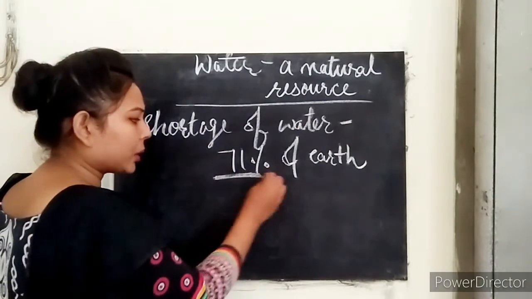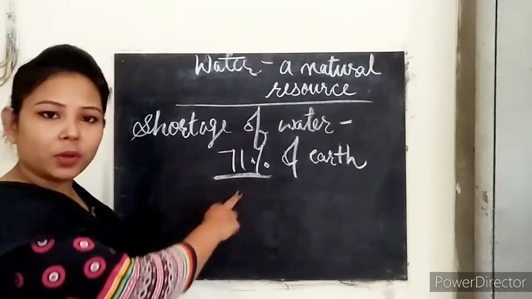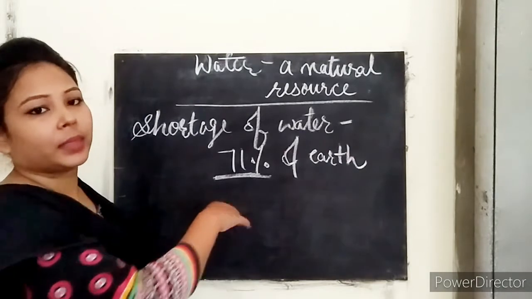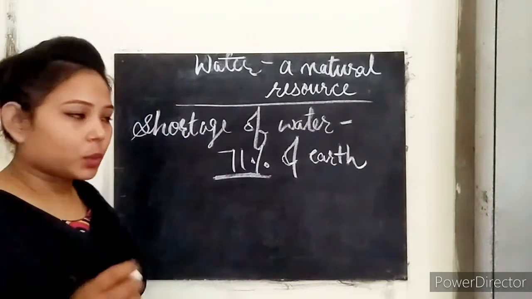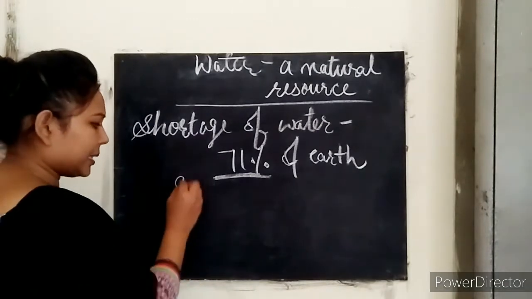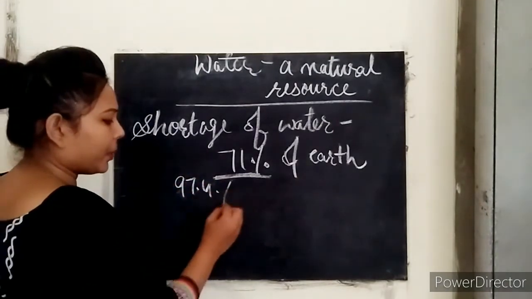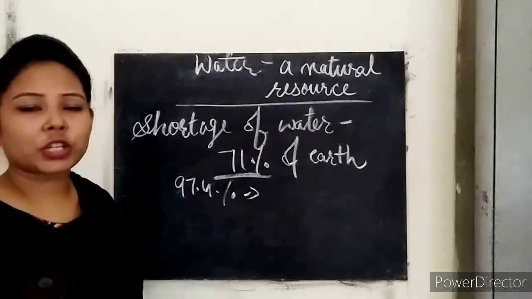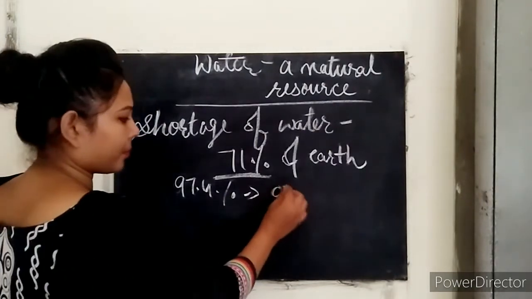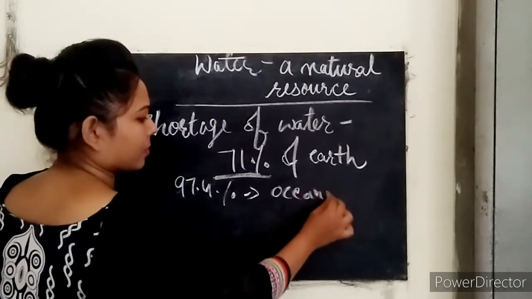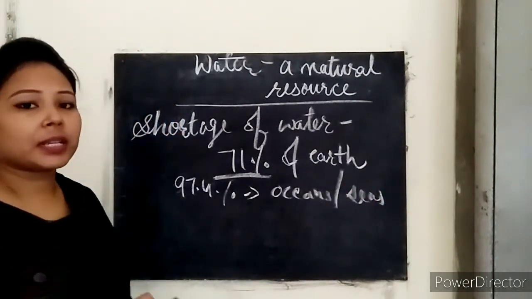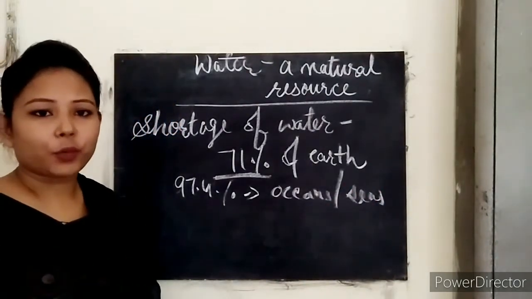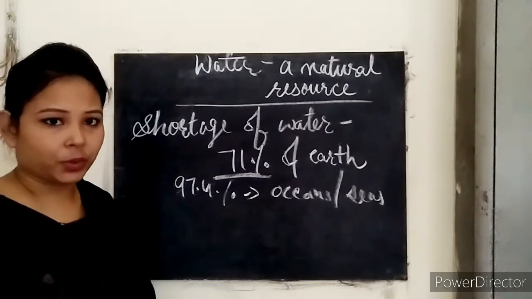But if we talk about the 100% of this 71%, then how much drinking water do we have available? So approximately 97.4% is in oceans and seas. And this water is not suitable for drinking, so it's not potable in nature, right?